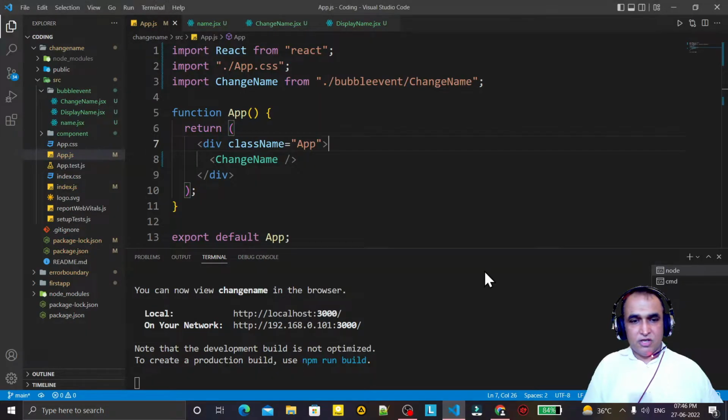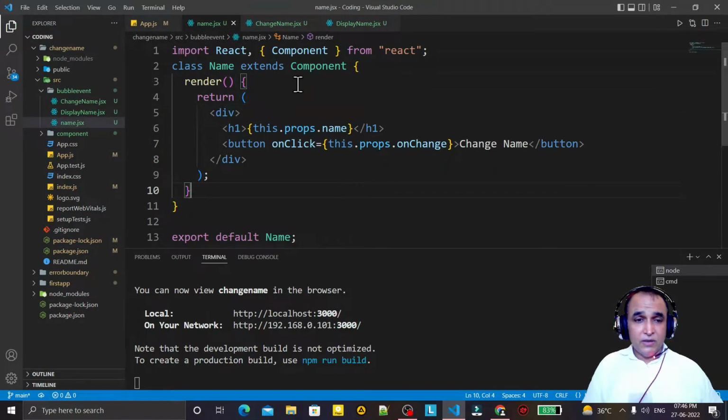Nothing is special, but the scenario is changed. We have this changeName component, that is a parent component. Name is a child component. So in this Name we are passing a property name, and we are passing an event, you see, as a property. So this concept is called raising of event by the child. Means here whenever I am clicking on a button, this child is raising an event because of the property.